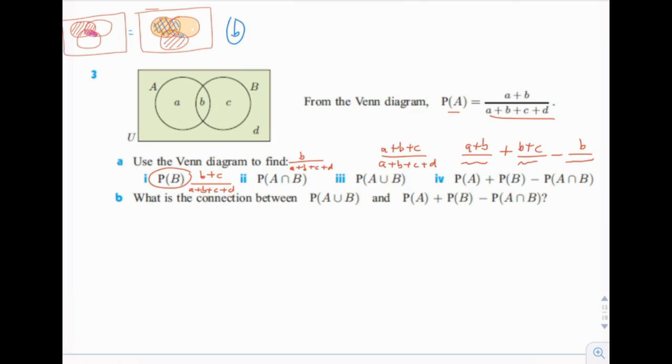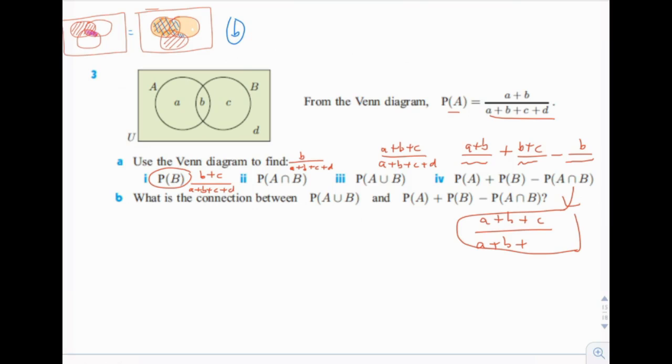So then we have A plus B plus C minus B. So that would be equal to A plus B plus C over that big denominator, A plus B plus C plus D. And that is that one right there. Okay. What a mess.